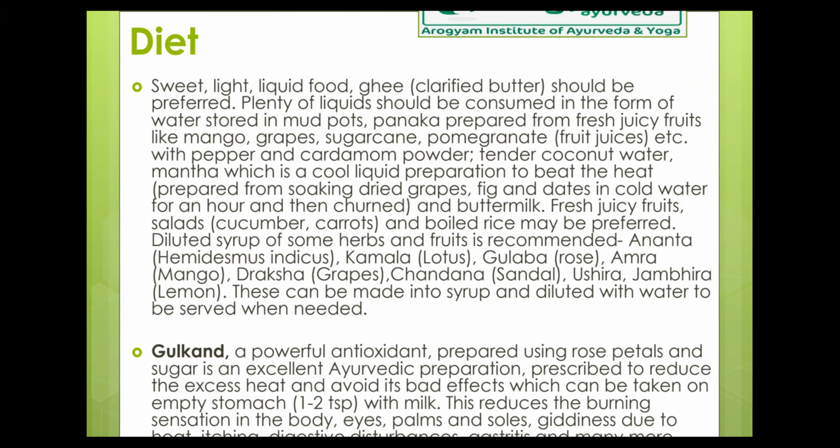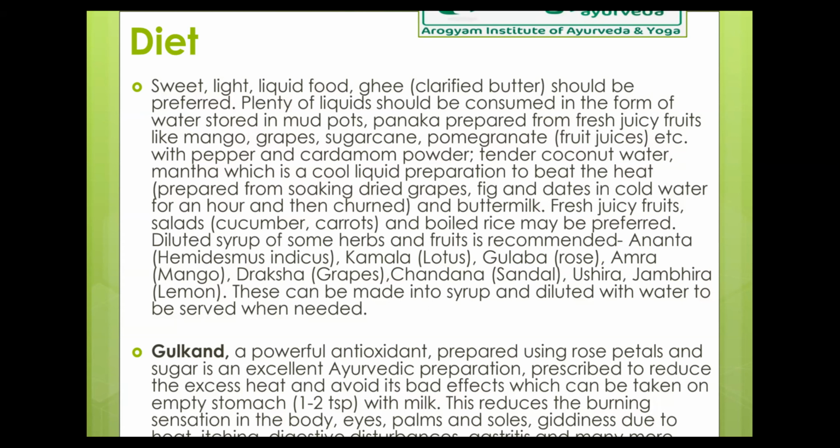Chandana is sandal. So I understand that not everyone can have access for sandalwood. So those who have small pieces of this sandal, they can definitely rub it on a stone to extract this paste that can be used for application as well as mixing with water. And then ushira.